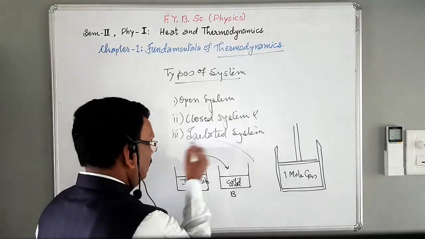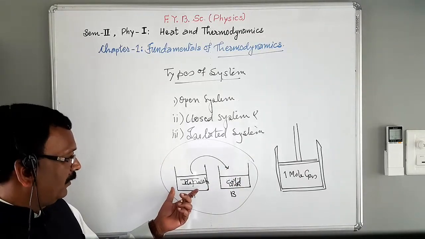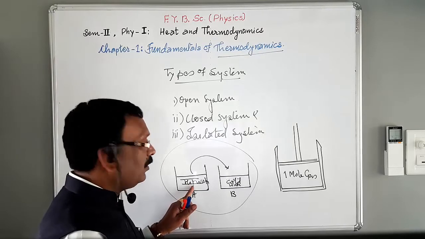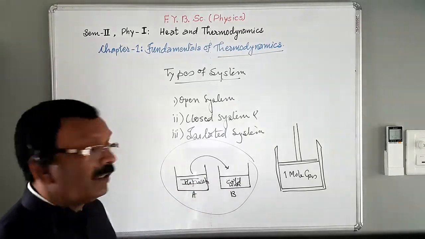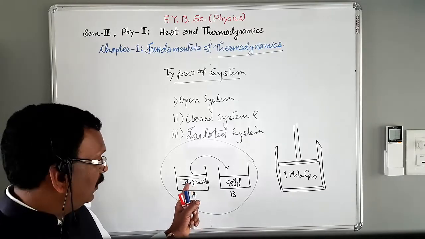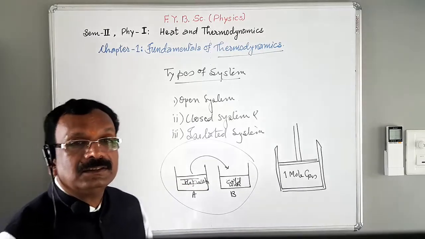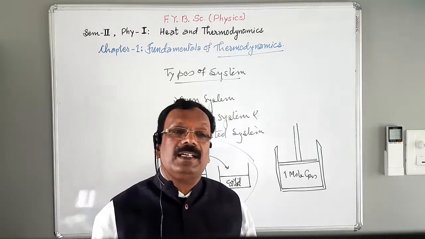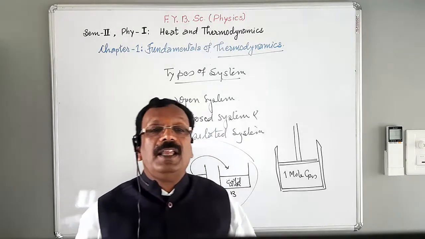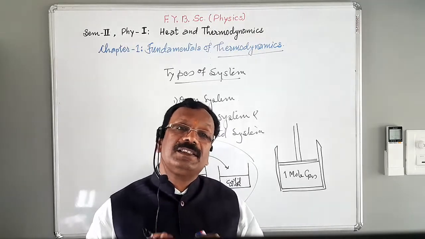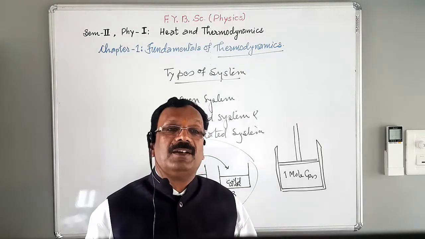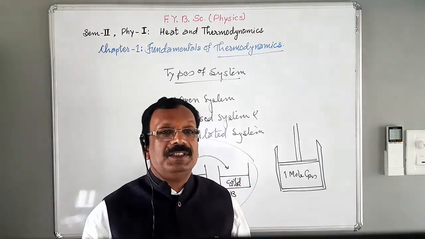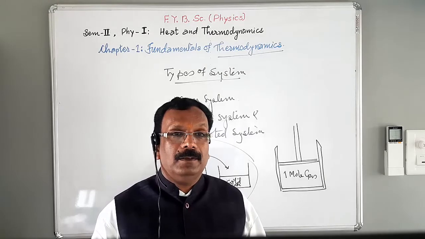Here there are two systems. This is the first system, with hot water, and another system with cold water. We can exchange both matter and energy. So, in simple words, a system in which exchange of both matter and energy is possible between system and surrounding is called an open system. Okay.